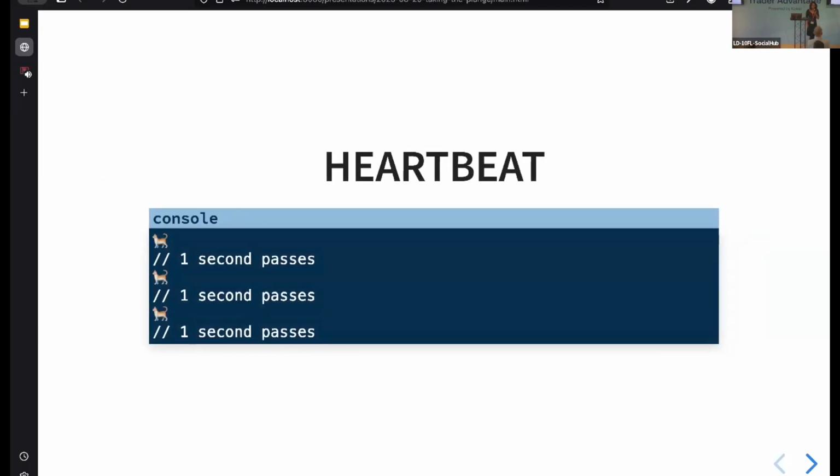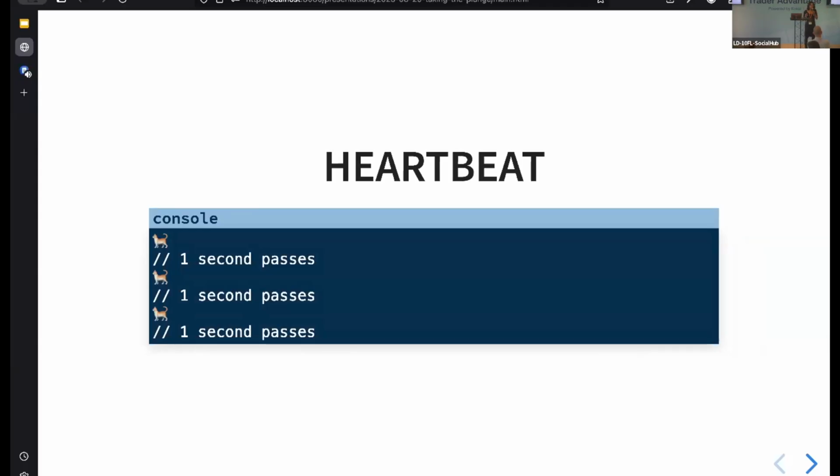Okay, we're going to look at some other examples now. And maybe by looking at a few more abstract ones, we can figure out what else we can apply streams to. So we're going to look at an example of a heartbeat. And we've seen cats in all our examples, so we're going to do a heartbeat. Our heart is going to beat with cats.